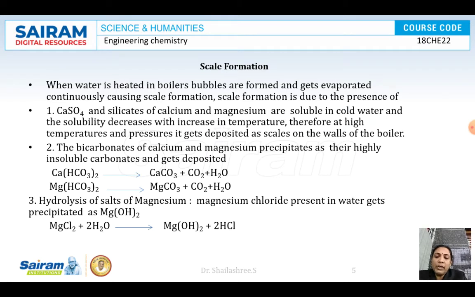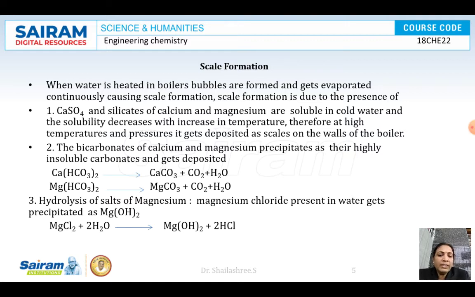See, the reactions are important. We will be using the same reaction for other purposes also, so please remember the equations. So here, when magnesium and calcium bicarbonates are heated, they will form the particular carbonates, and these carbonates are going to deposit on the walls and other parts of the boiler as scales. Fine. And if salts of magnesium like magnesium chloride are present, they will react with water to form magnesium hydroxide, and that magnesium hydroxide is going to stick as a scale.